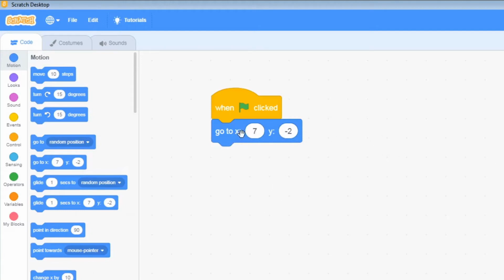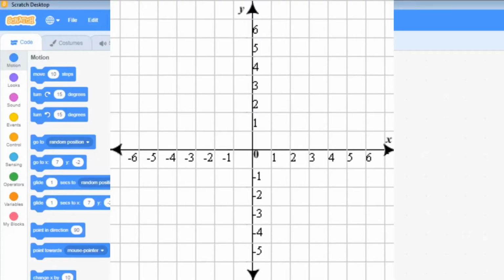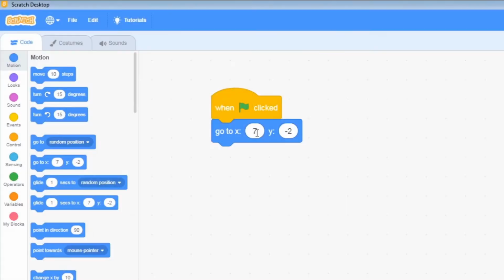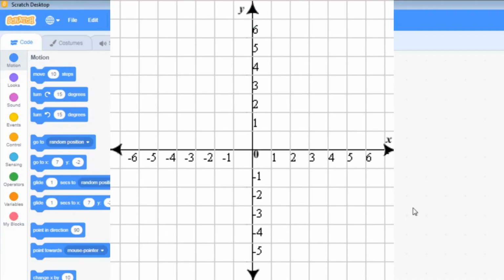I'm going to put something up on the screen here to demonstrate what the difference between X and Y axis are. Basically, you start at 0, 0 in the middle. So I'm actually going to type that there. 0 and 0 is in the middle of the screen. Anything to the right on the X plane is positive. Anything to the left is negative. On the Y plane, which is the vertical plane, anything in the positive is up, and anything negative is down.